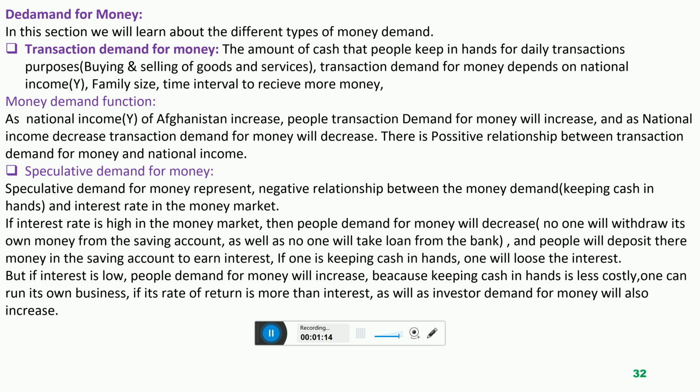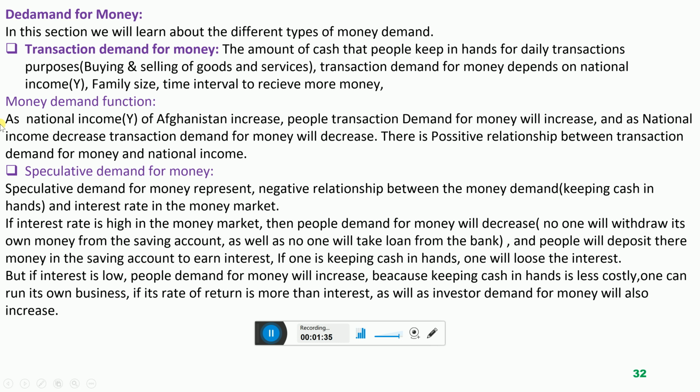And demand for money depends on the size of the national income, family size, as well as on the time interval to receive further money. Here I am just discussing money demand as a function of national income.